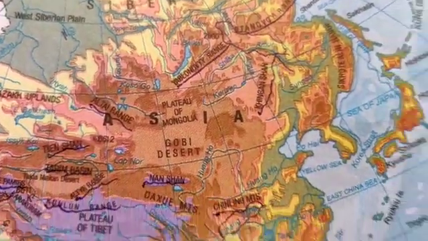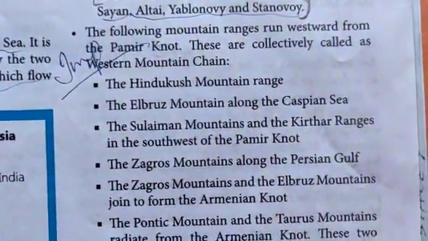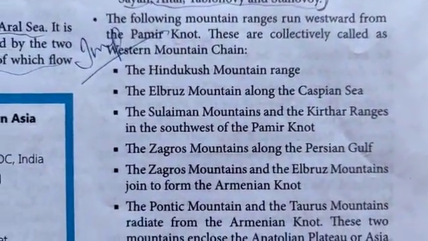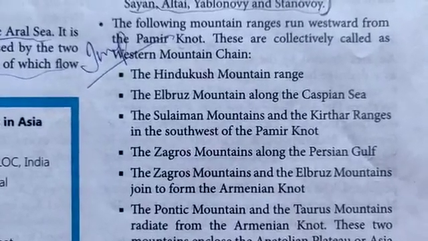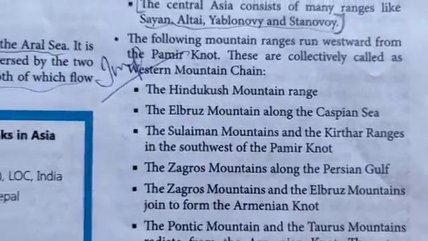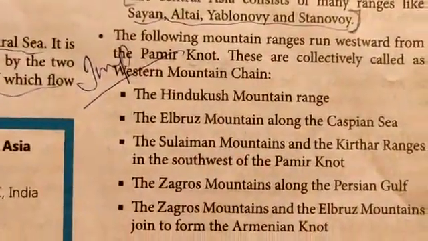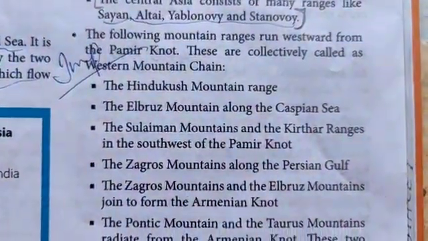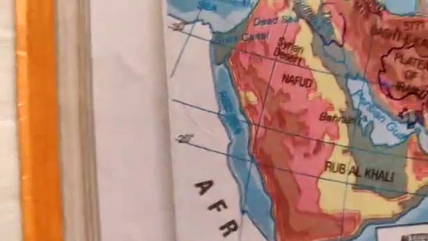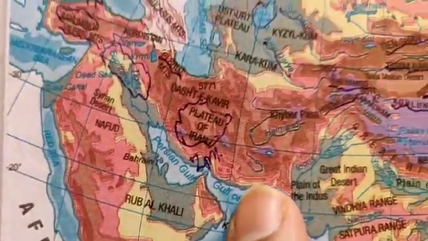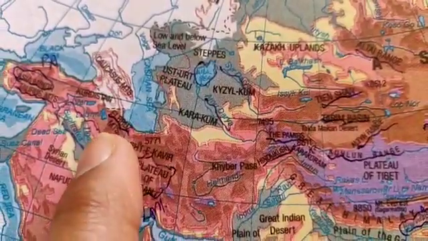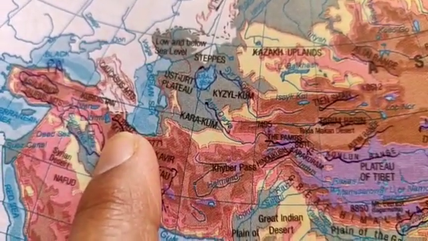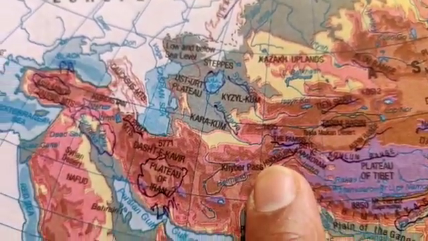So we'll look it up on the physical map, the bigger one which we have at school, when you come to school. Now, the following mountain ranges run westward from the Pamir Knot. They are collectively called the Western Mountain Range. The Hindu Kush mountain range, then the Elbrus mountain along the Caspian Sea. The Caspian Sea is here and Elbrus is here. Then Hindu Kush is here.